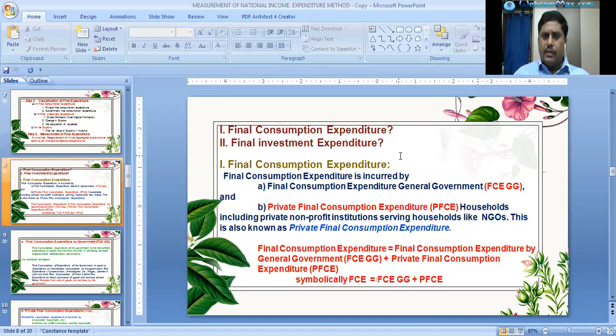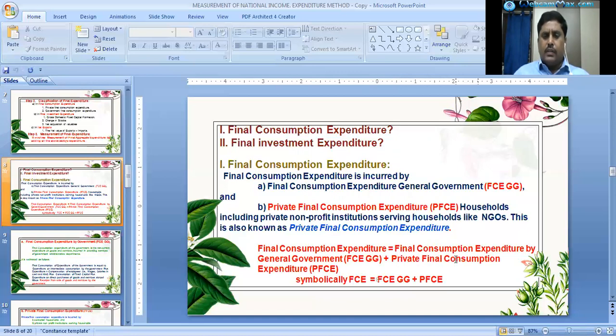Final consumption expenditure is equal to final consumption expenditure by general government, FCEGG, plus private final consumption expenditure, that is households' final consumption expenditure, including non-profit institutions like NGOs and Red Cross societies.